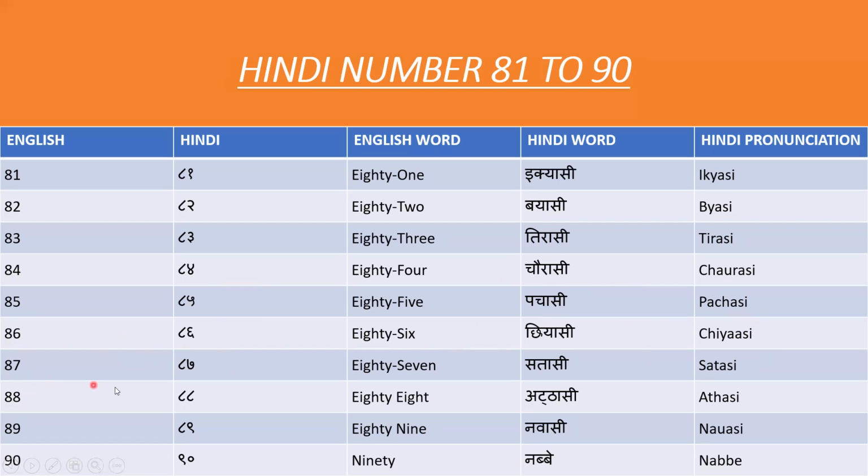For 87 in Hindi we say 87. For 88 in Hindi we say 88. For 89 in Hindi we say 89. For 90 in Hindi we say 90.